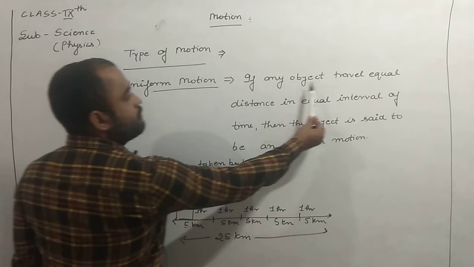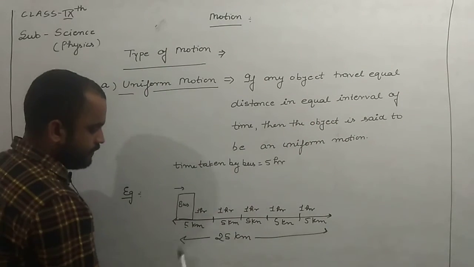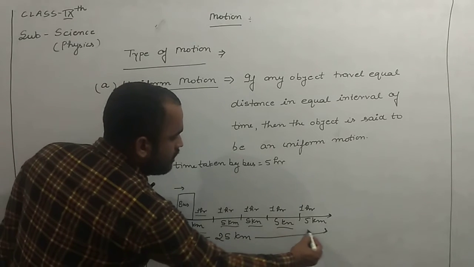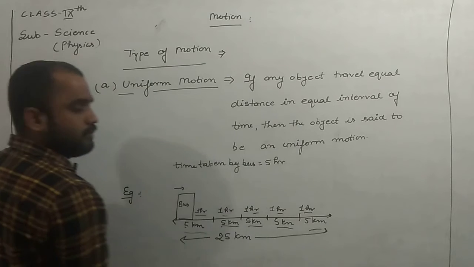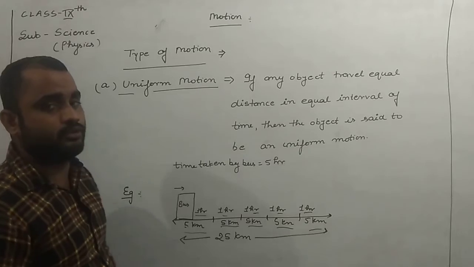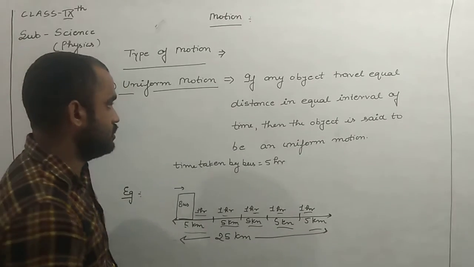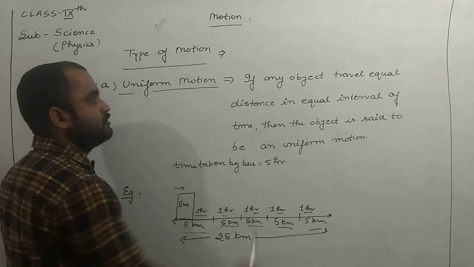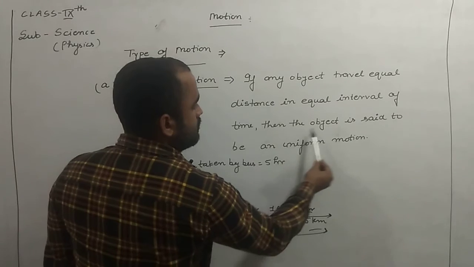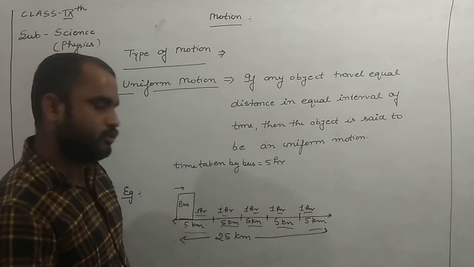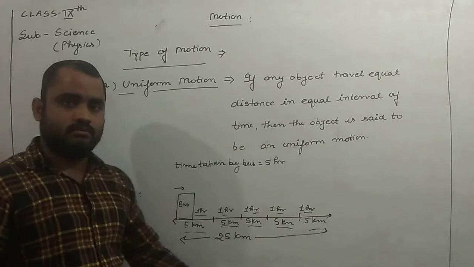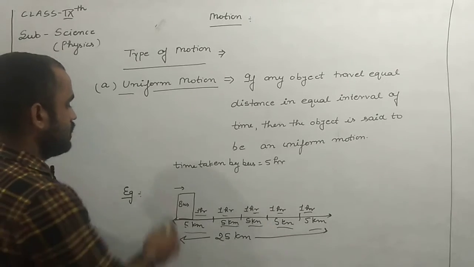Guys, if any object travels equal distance in equal interval of time, that is, every equal distance taking an equal interval of time, then we say that the bus is in uniform motion. If it does not follow that rule, it is said to be in non-uniform motion. Then, guys, what is the definition of uniform motion? If any object travels equal distance in equal interval of time, then the object is said to be in uniform motion. You can note this example down, or take the example from our book. Both are available.